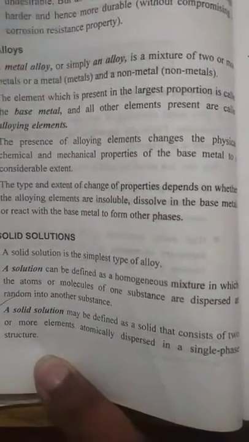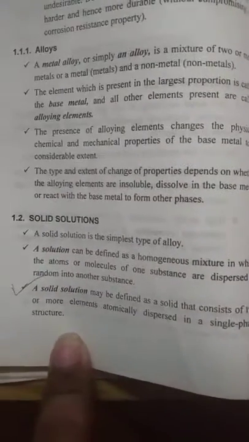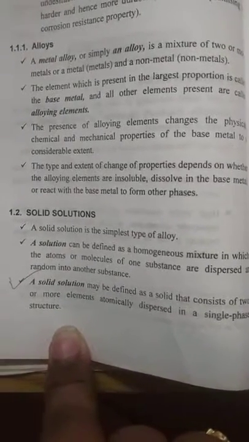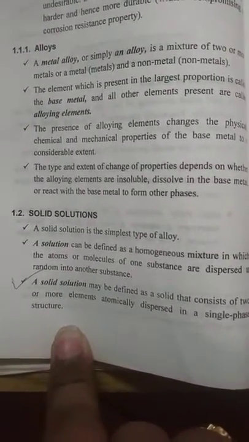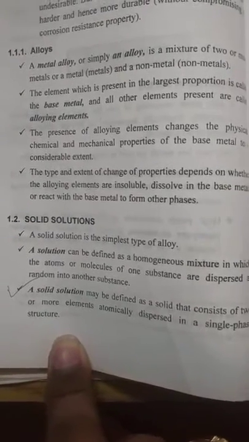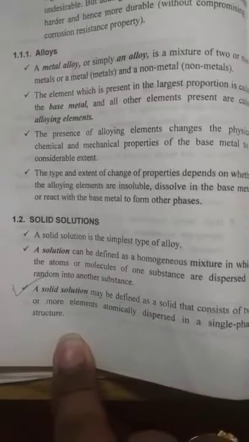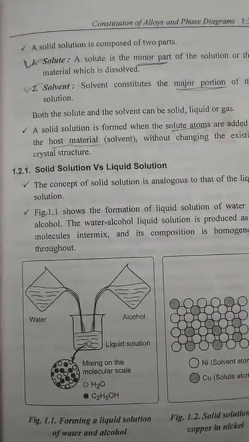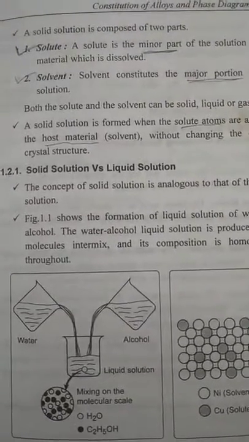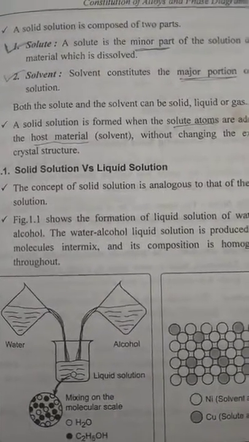Next comes the solid solution. A solid solution may be defined as a solution that consists of two or more elements atomically dispersed into a single phase structure. So we'll be seeing about this solid solution later. Now, a solid solution is composed of two parts. So what are those two parts? One is the solute and the other one is the solvent.